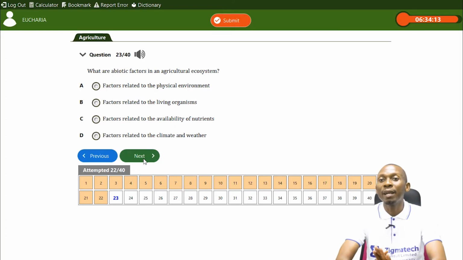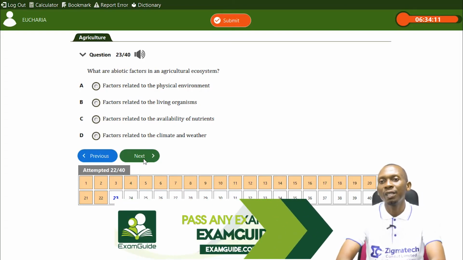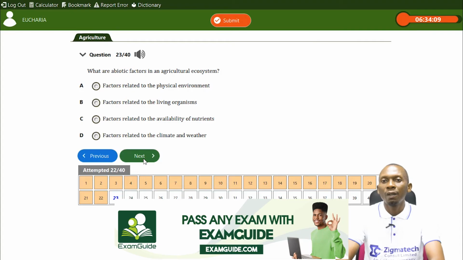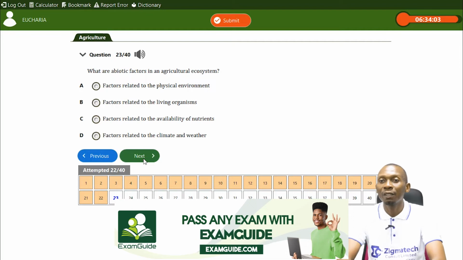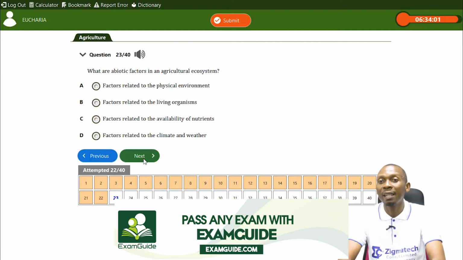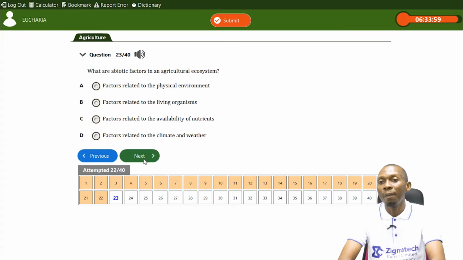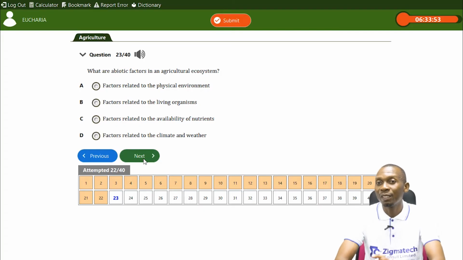What are abiotic factors in an agricultural ecosystem? I've established the fact that biotic factors are the living factors, so abiotic factors are the non-living factors, which can also be seen as the physical environment in an ecosystem. So the answer is A, actually, factors related to the physical environment here. So we have factors related to the living organism, nope.